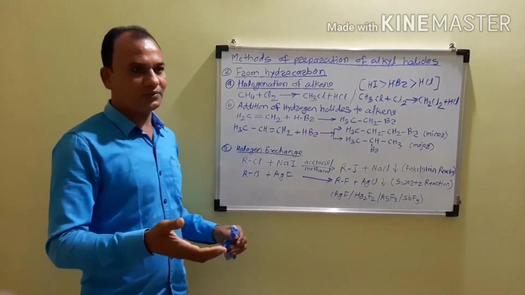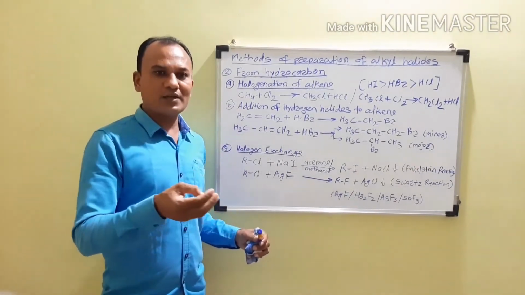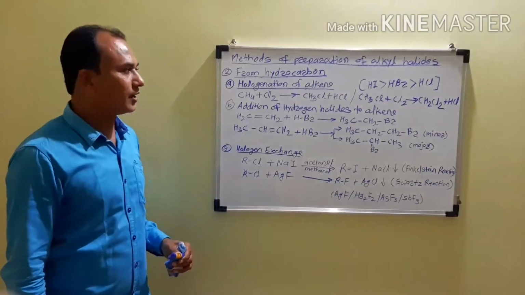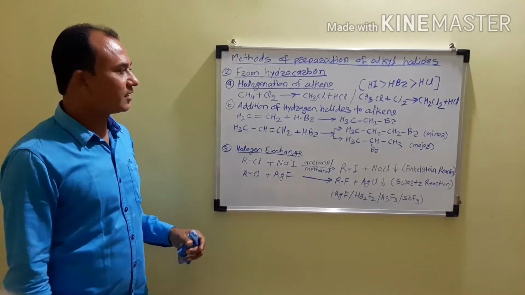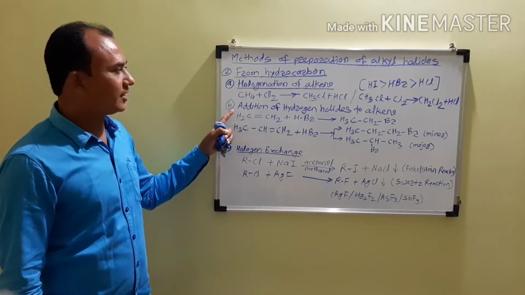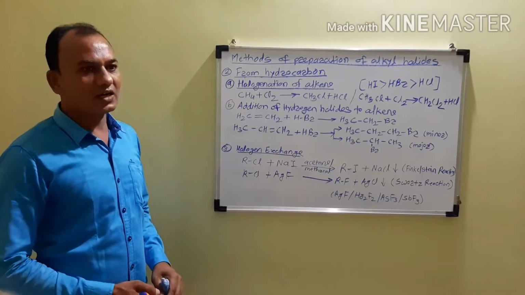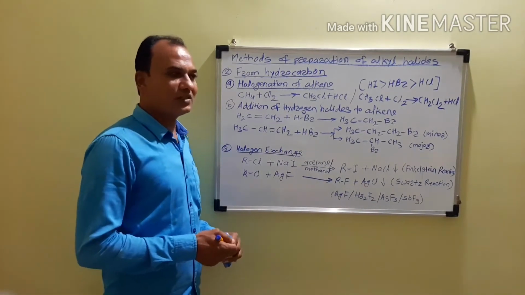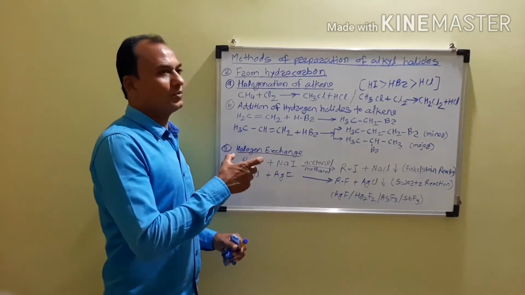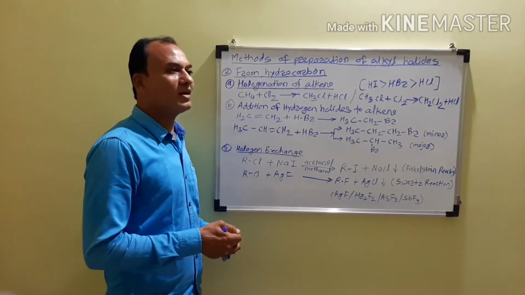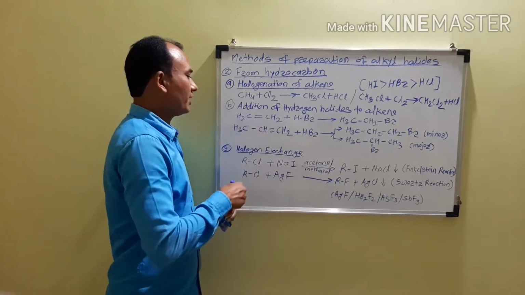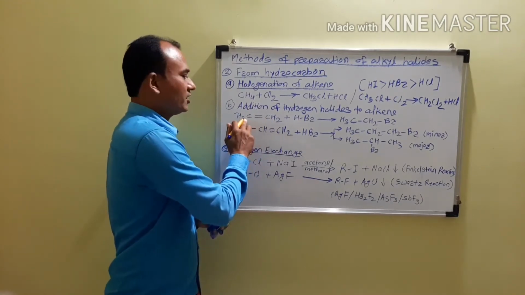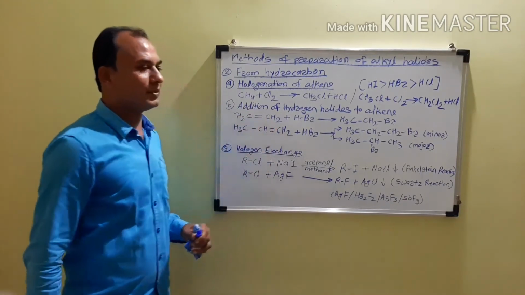There are different types of hydrogen halides, the general formula is HX, that is hydrogen chloride, hydrogen bromide, and hydrogen iodide. Now when we consider the addition of hydrogen halides to the alkenes, there are two types of alkenes, symmetrical alkenes and unsymmetrical alkenes. Which are called the symmetrical alkenes? If on both sides of the double bond the same groups are attached, then it is called a symmetrical alkene. This is the example of a symmetrical alkene, because on both sides of the double bond the groups are the same, that is CH2 and CH2.